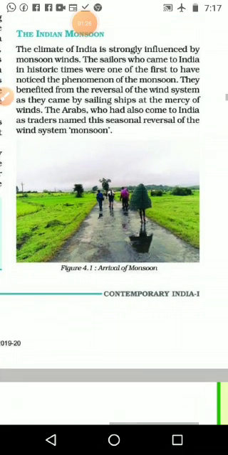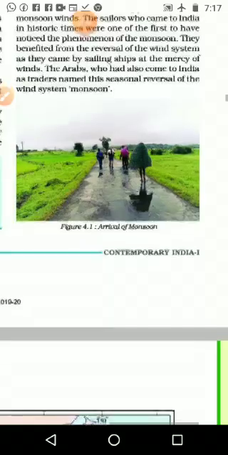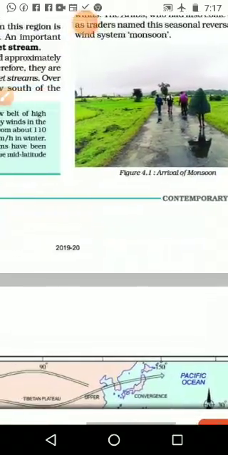The Arabs who came to India as traders named the seasonal reversal wind system monsoon. Who started to call this wind system monsoon? Arab traders, and that was in historical times, not in the new days. We can see two pictures given in the textbook.